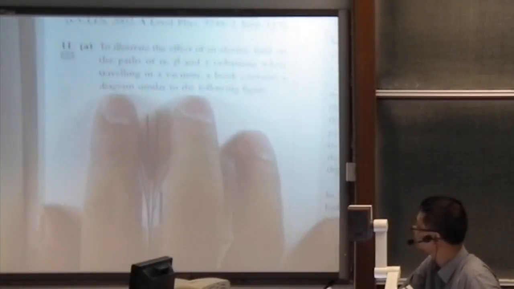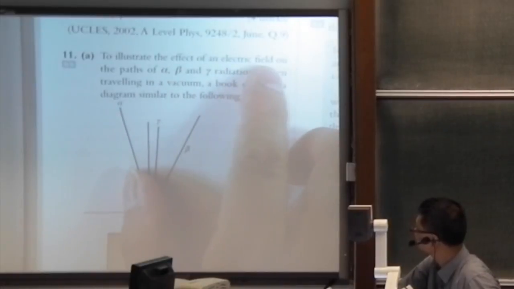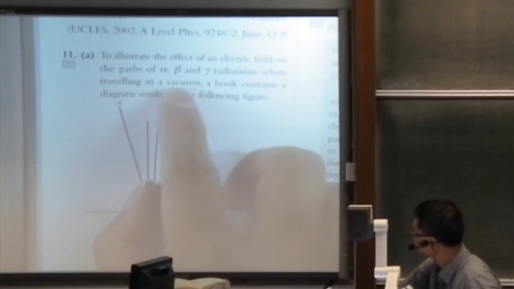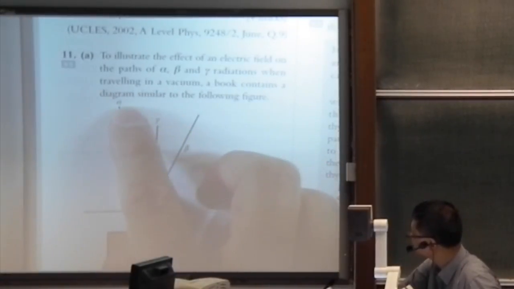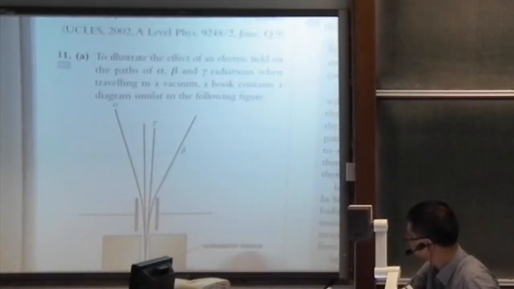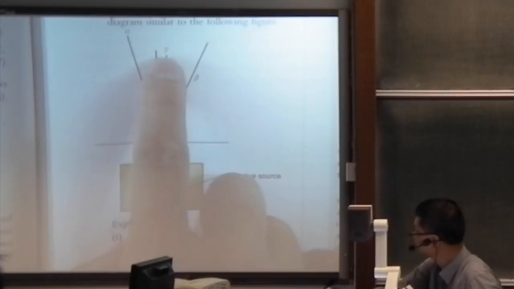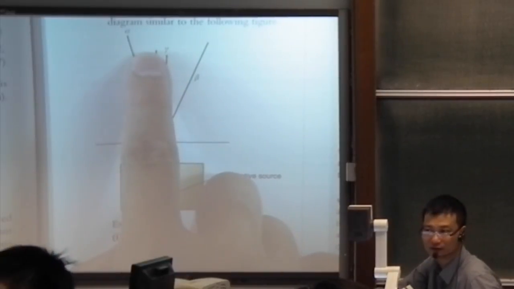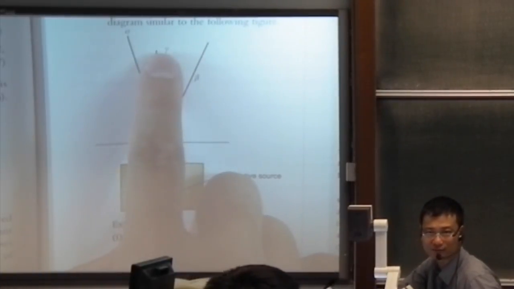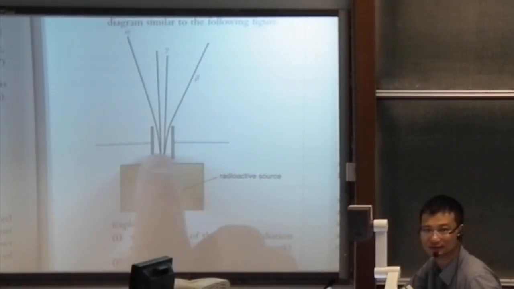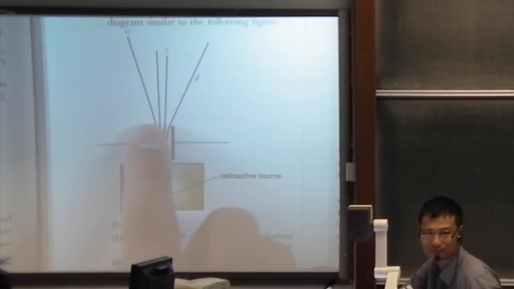Okay, question 11. To illustrate the effect of an electric field on the path of alpha, beta, gamma radiation when traveling in a vacuum, a book contains a diagram similar to the following figure. Okay, it is not something abnormal that there are two gamma rays, which is not the standard way of drawing this diagram, but it gives you some hints about answering one part of the questions.